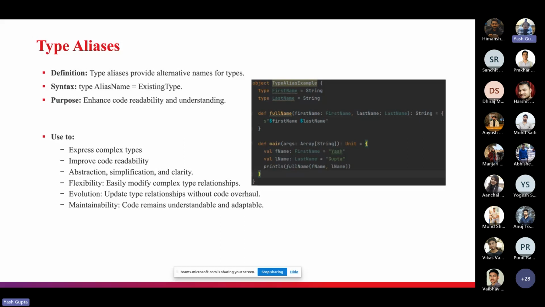Also, it helps to modify complex type relationships. The evolution of the code is very easy. You can simply change the child members or parent members if you want, and the major part of the code will not be affected, right? So this is the type alias.